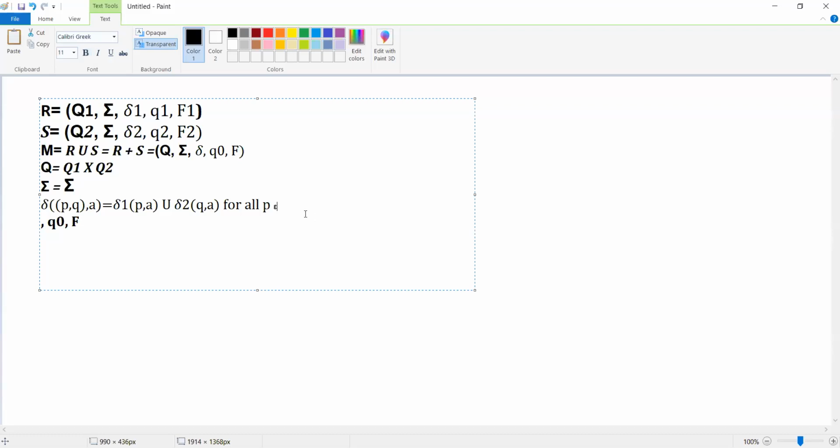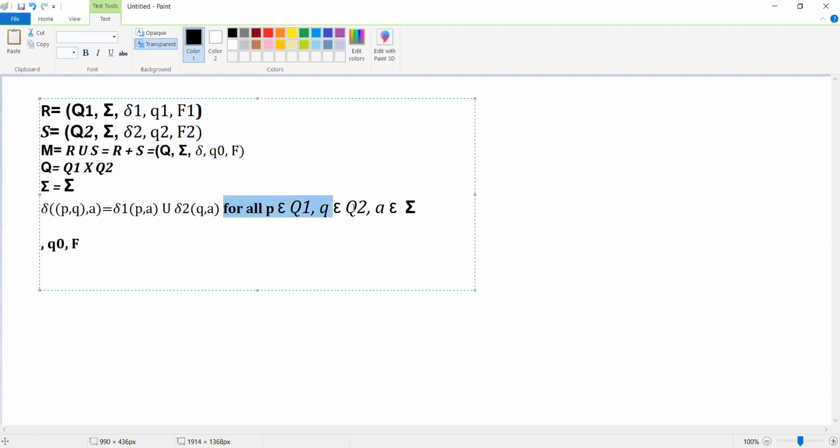For all p belongs to, what does this p belong to? It belongs to the set of states of the first finite automata, that is Q1. And q belongs to the set of states of our second finite automata, that is Q2. And the small a belongs to the input alphabet sigma. So this is what we have to remember.